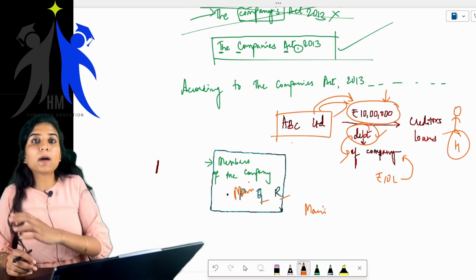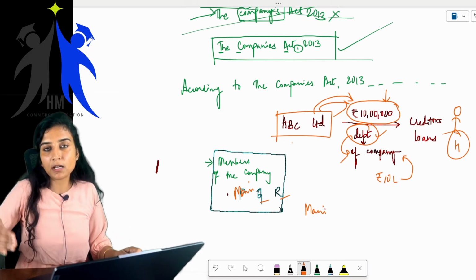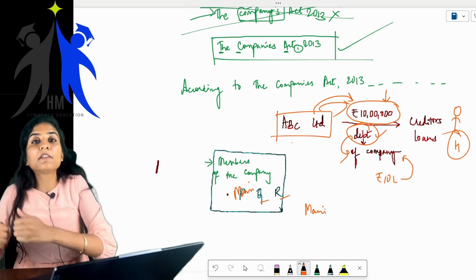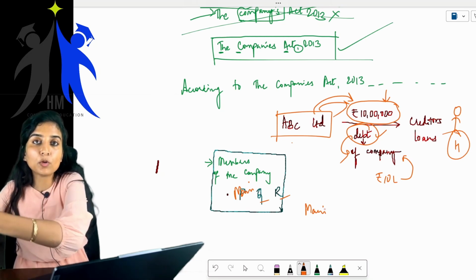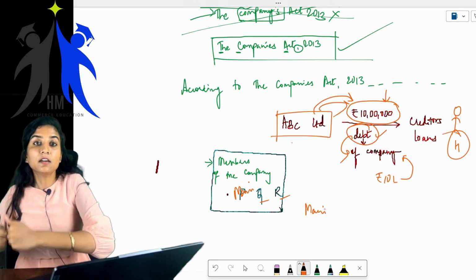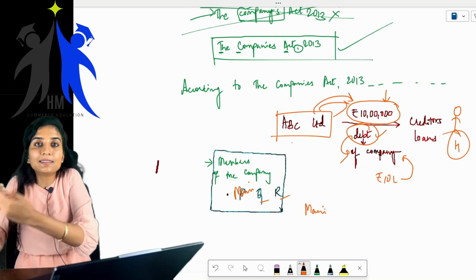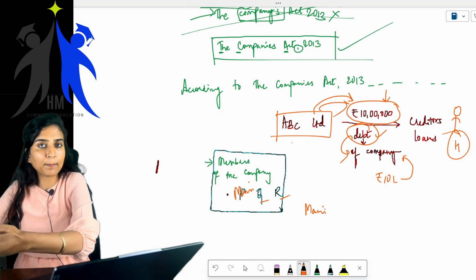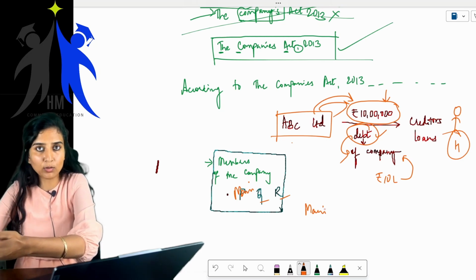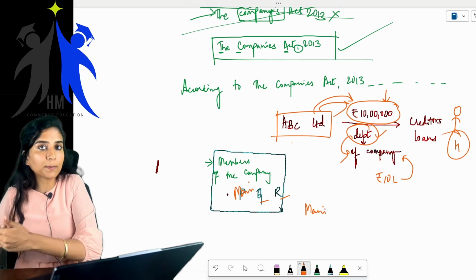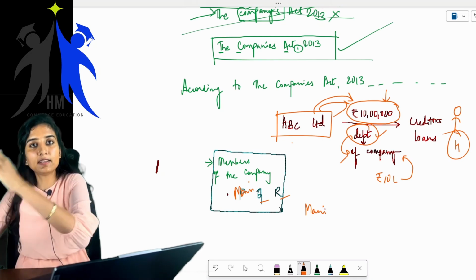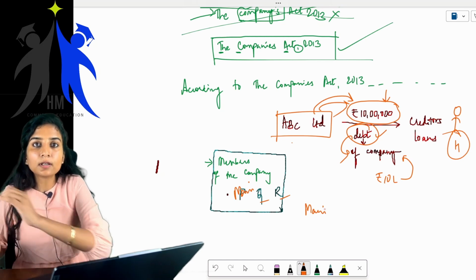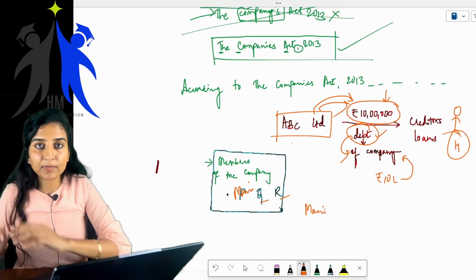Okay, but when it comes to partnership, if the partnership firm takes any loan and it is not able to repay that particular loan, the partners will have to pay it back to the creditors or from whomever the loan is taken, from their personal assets. Obviously, they are the partners, they own that particular firm, and if the firm cannot pay the loan to the creditor, obviously the personal assets of the partners will be attached, and they can take away their car, their jewelry, anything, to repay the loan. That is partnership.